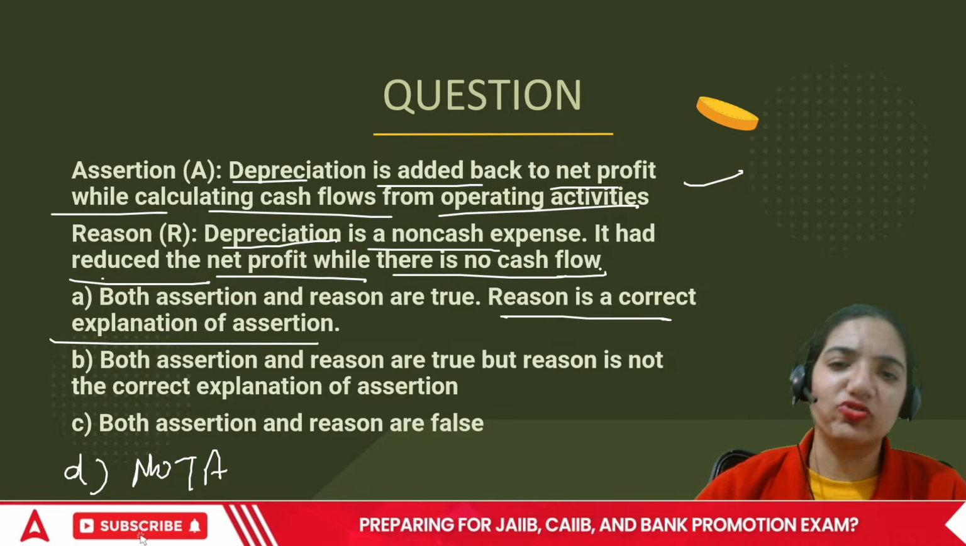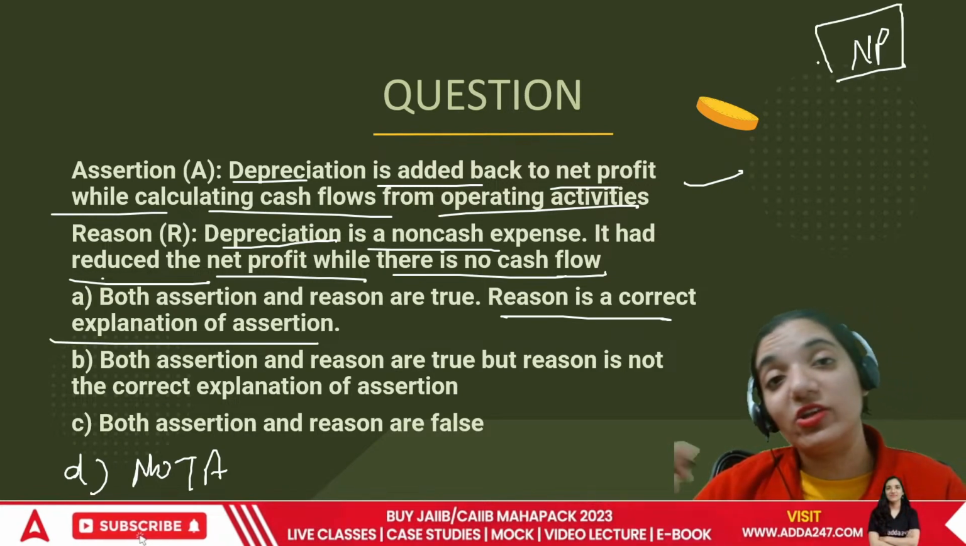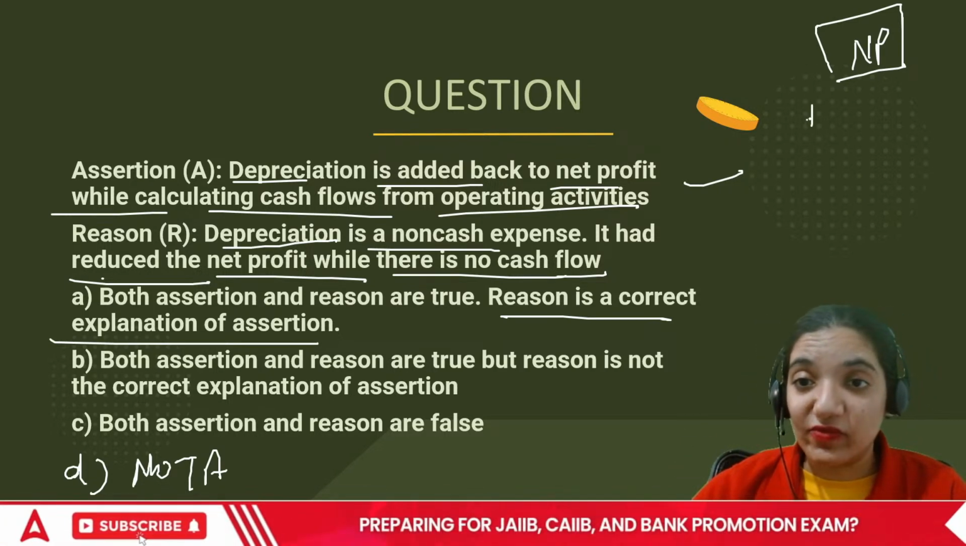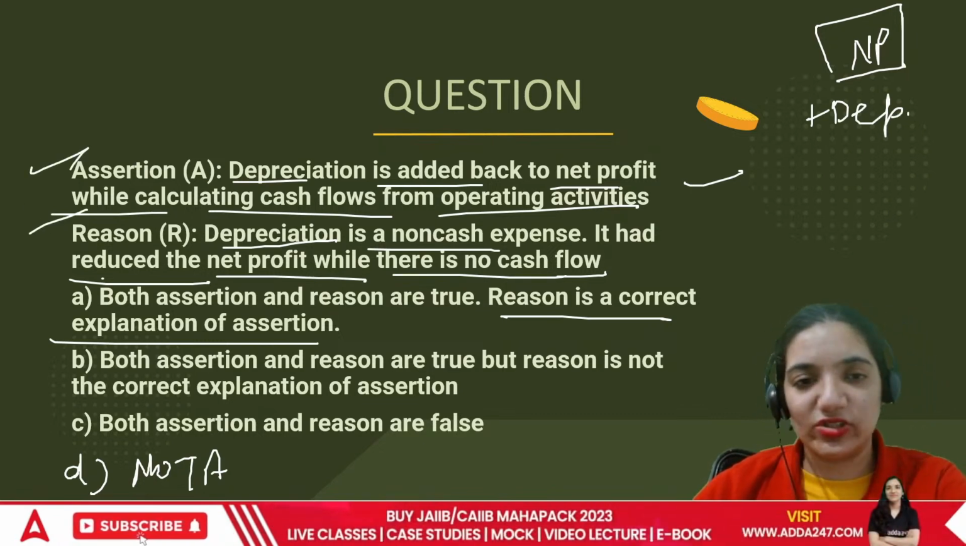This is also true. Whatever your net profit was, this was after depreciation. So it had reduced the value of net profit. While cash net profit is already there, so we add it back. So I think both of these are correct. So let me just correct the question there for you.